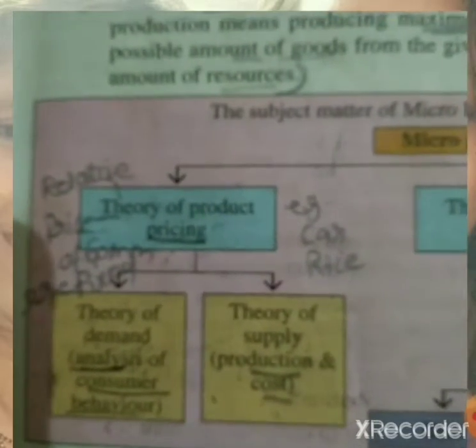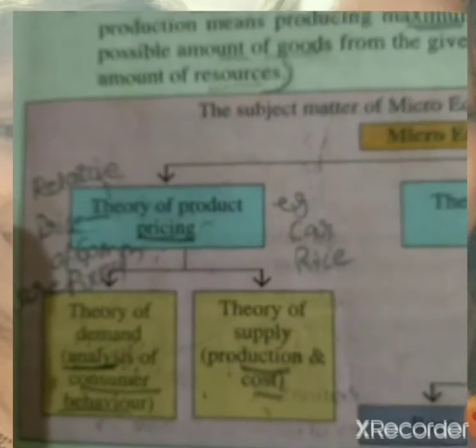So the price of a product is determined on the basis of, first, demand for the product, second, the supply for the product. In theory of demand, we will study analysis of consumer behavior, means how he behaves in a particular situation or as per changes taking place in the market.